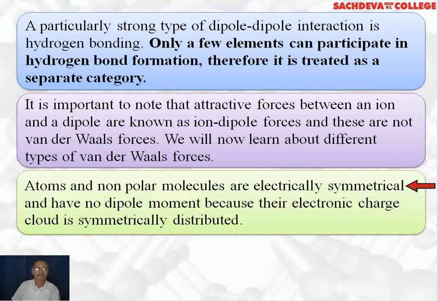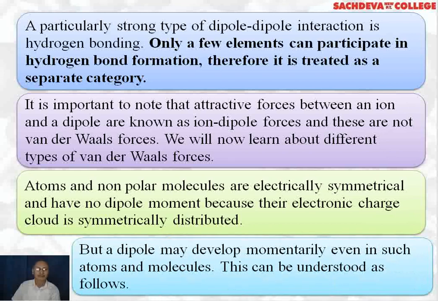Now atoms and non-polar molecules, no doubt they are electrically symmetrical and have no dipole moment because their electronic charge cloud is symmetrically distributed. So they are non-polar atoms or molecules, but still they have force of attraction which are called van der Waals force of attraction. Why do they have van der Waals force of attraction?